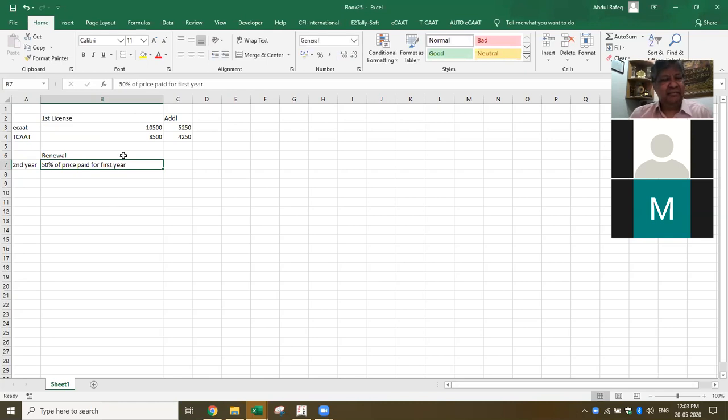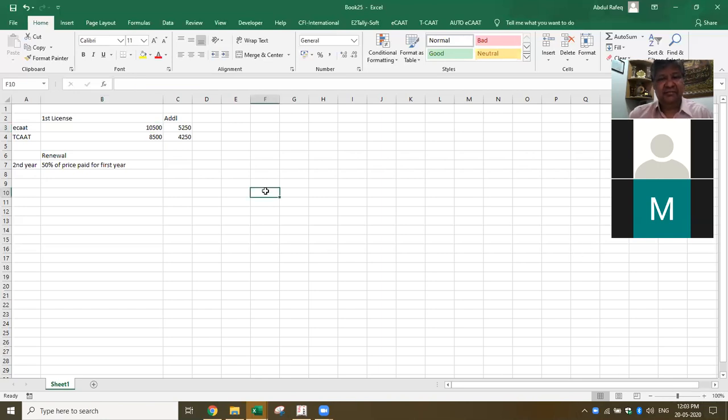What is this first license and additional license? First license means how many we should take? No, if you buy only one license, you will be charged 10,500. Say if you buy 3 licenses, for the first license you will be charged 10,500. Second and third license will be at 5,250. Is that correct, sir? Yes, sir.